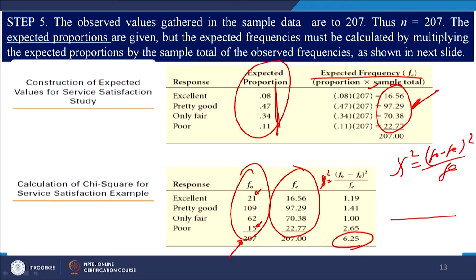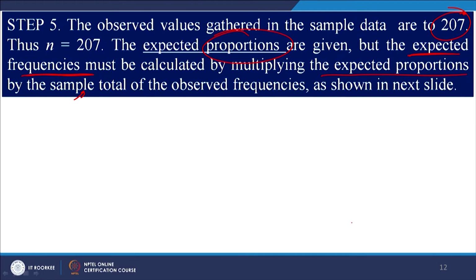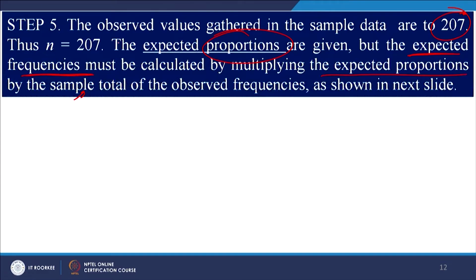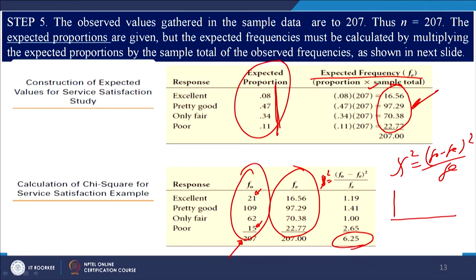So, the chi-square value for this is 6.25 and the table value was 7.81. So, how would you draw the distribution? This is 7.81, your critical value, and this is your rejection region, and this is the non-rejection region. So, 6.25 is somewhere here. So, you will not reject the null hypothesis.